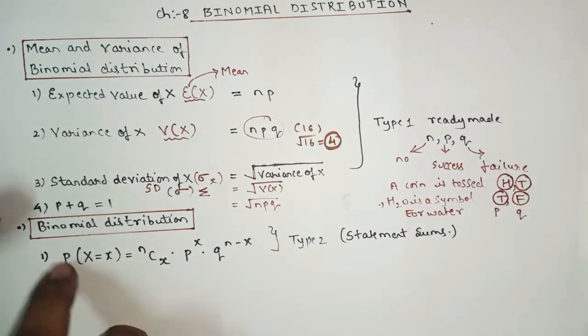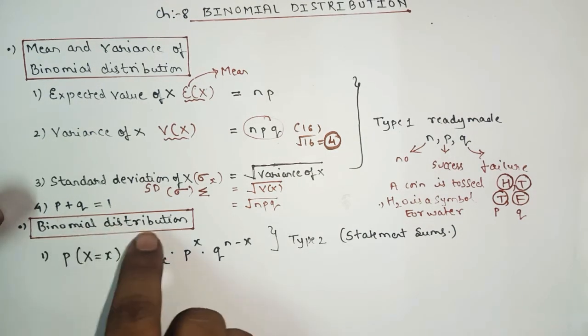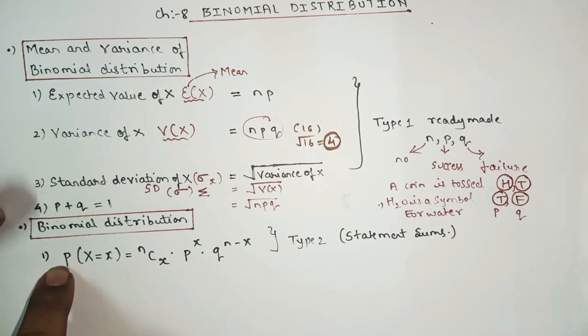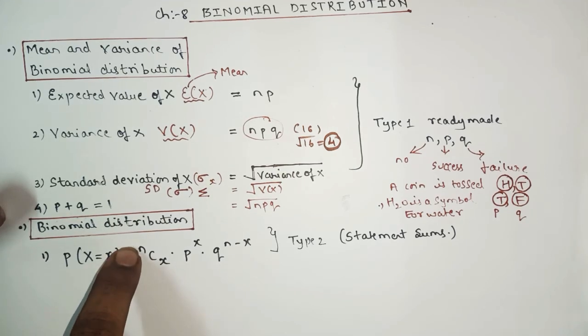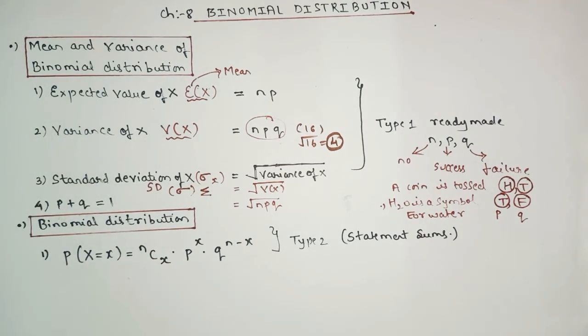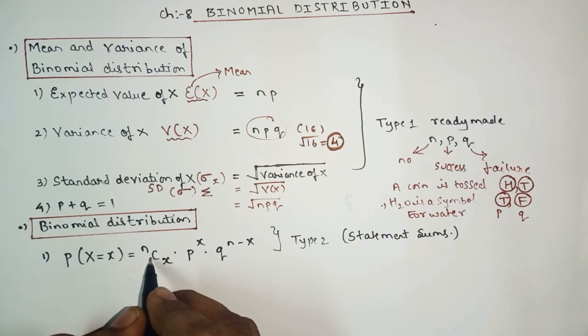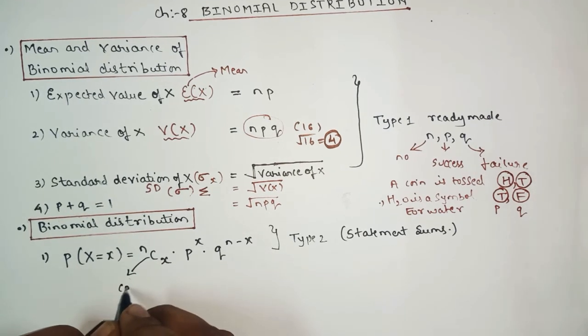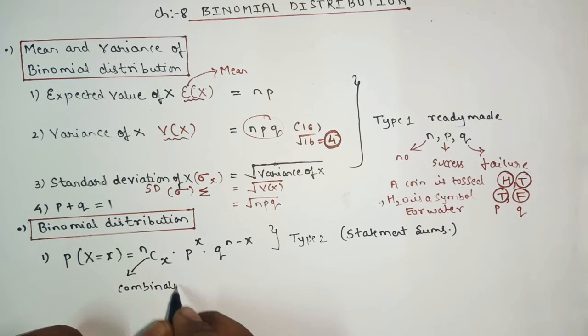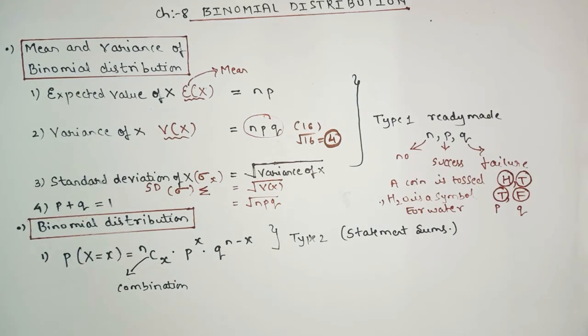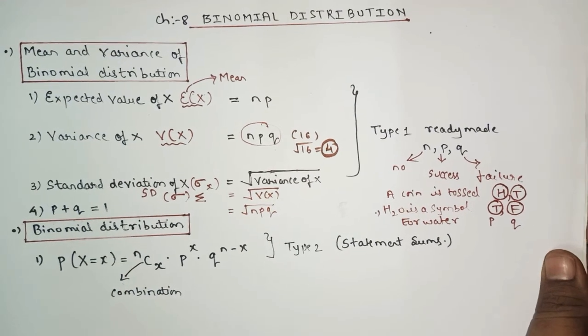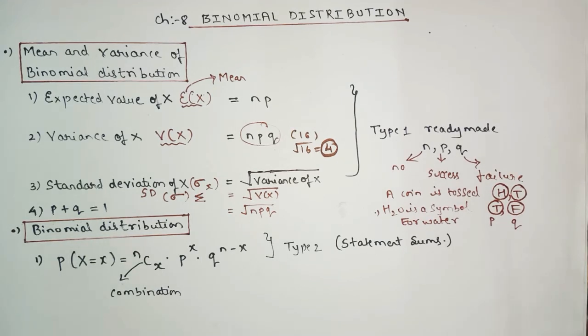So now we'll move on to type number 2 formula, that is binomial distribution. Here P stands for probability, P(X = x) equals to nCx. So here we'll see what you mean by C. Here C stands for combination. Just remember C stands for combination, as in 11th standard there is one chapter, permutation and combination. Without knowing the concept of permutation and combination, we cannot start with this chapter.